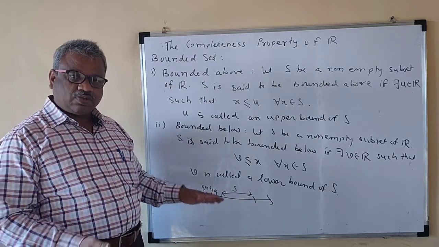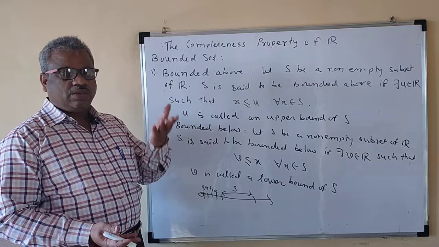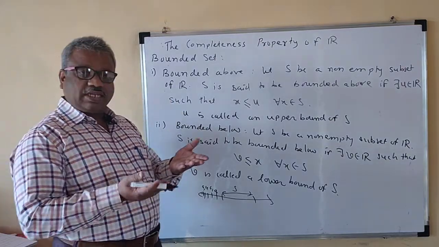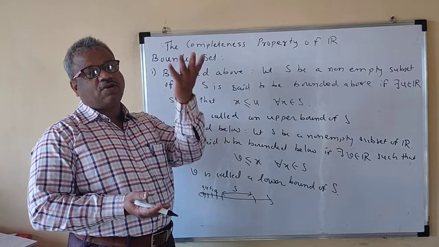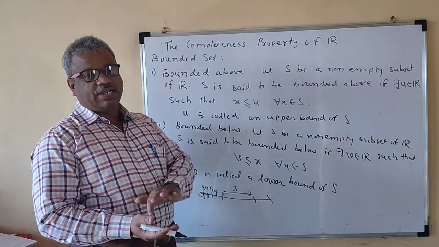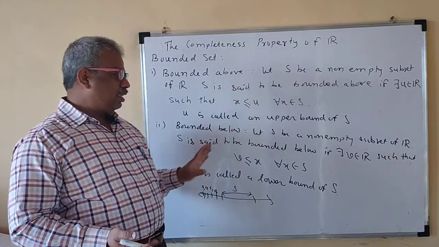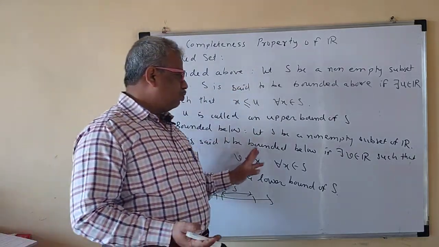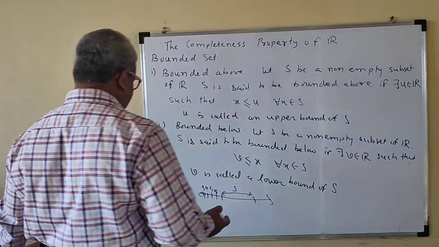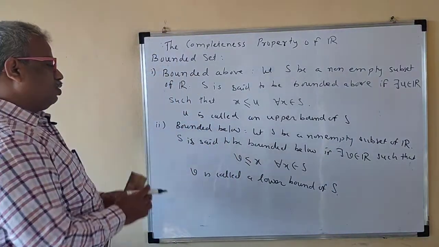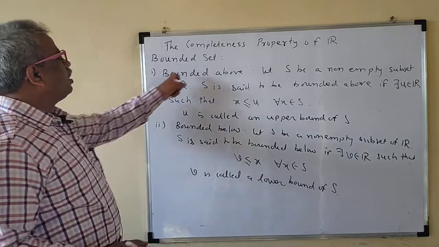So a lower bound exists. A lower bound means there exists a real number such that all the elements of S are greater than that number, and an upper bound means all the numbers of S are less than that number. So this is a lower bound.